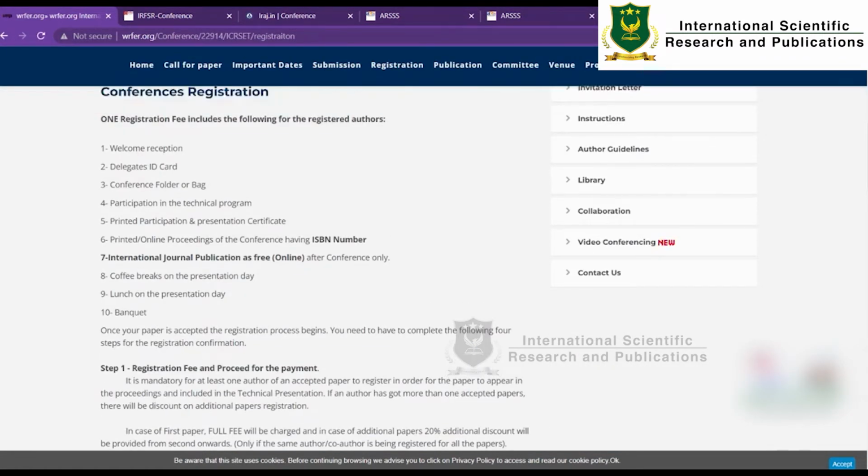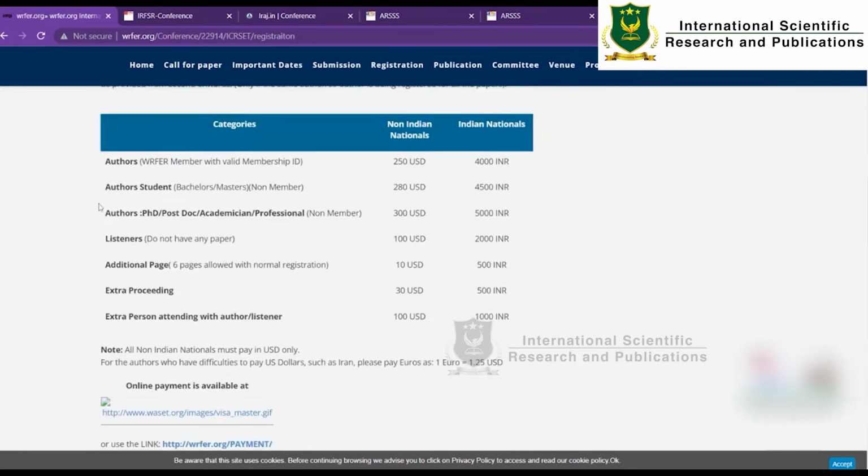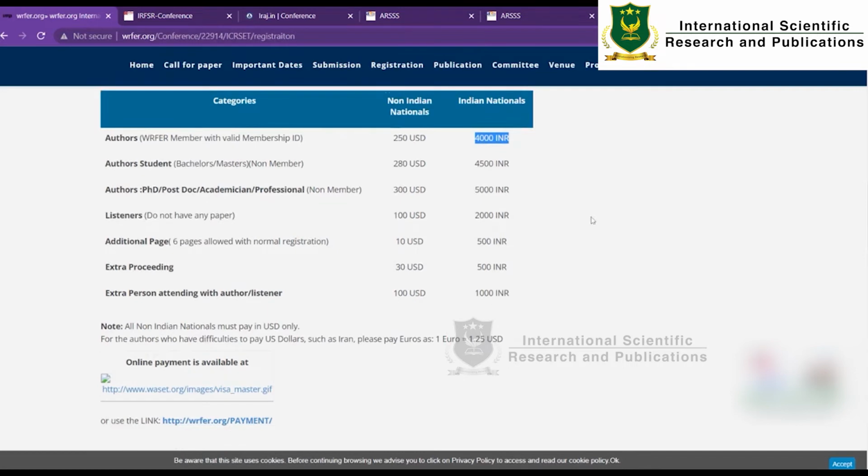This is the cost of the conference. Authors have to pay 4,000, and likewise it goes beyond that: 4,000, 4,500, 5,000 for PhD. Yes, it is nominal. And the next one is you have to check for the publication.